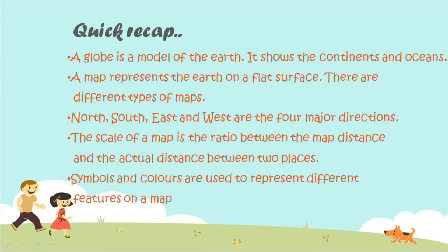Now, let's quickly recap the topic. A globe is a model of Earth. It shows the continents and oceans. A map represents the Earth on a flat surface. There are different types of maps like political, physical, climatic, and so on. North, south, east, and west are the 4 major directions. The scale of a map is the ratio between the map distance and the actual distance between two places. Symbols and colors are used to represent different features on a map.